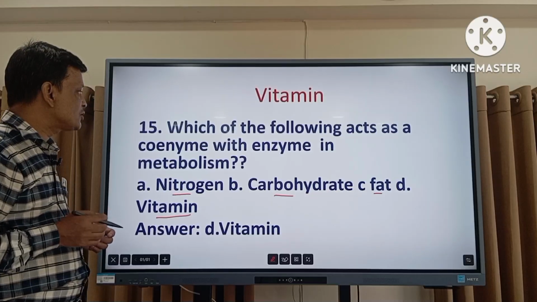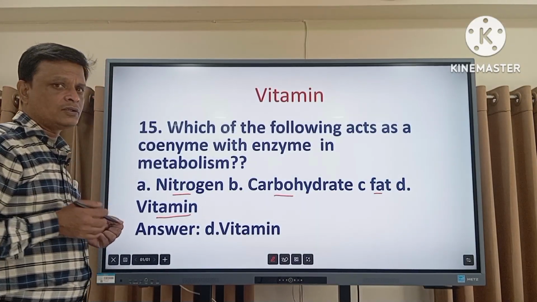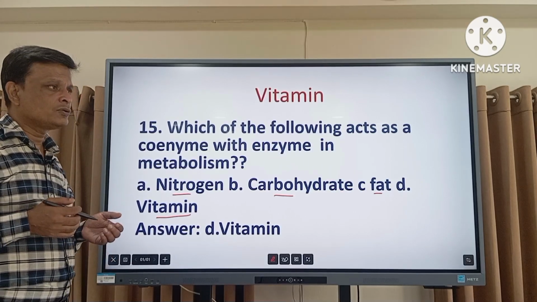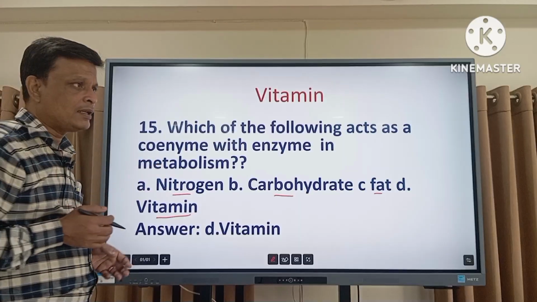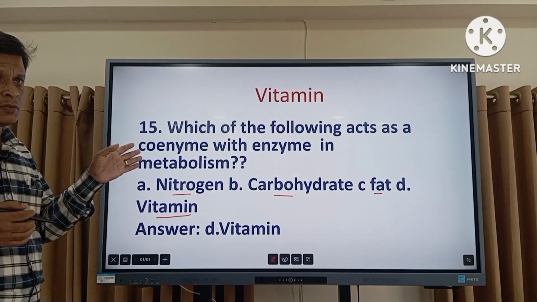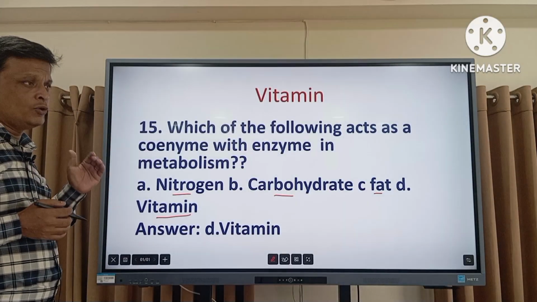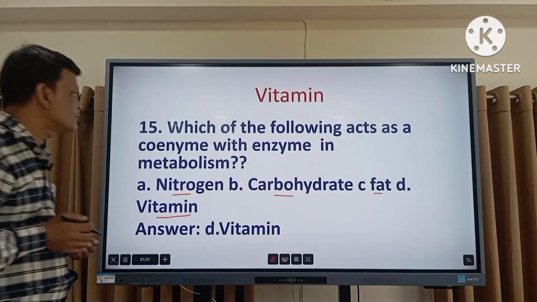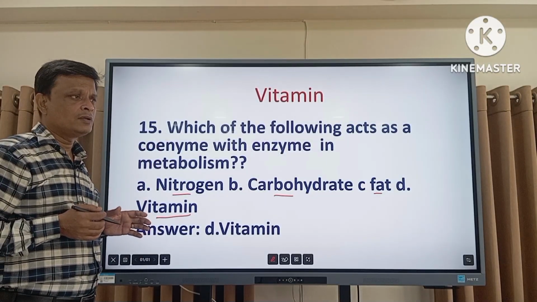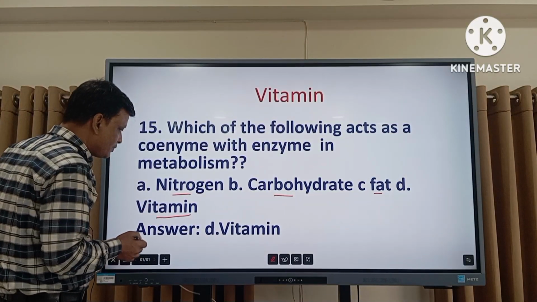Which one actually acts as a coenzyme with enzymes? Enzymes are biochemical substances which speed up the biochemical reactions in our body. But a coenzyme is a kind of organic chemical substance which enhances the activities of the enzyme. So vitamins act as coenzymes which enhance the activities of the enzyme. So the right answer is vitamins.